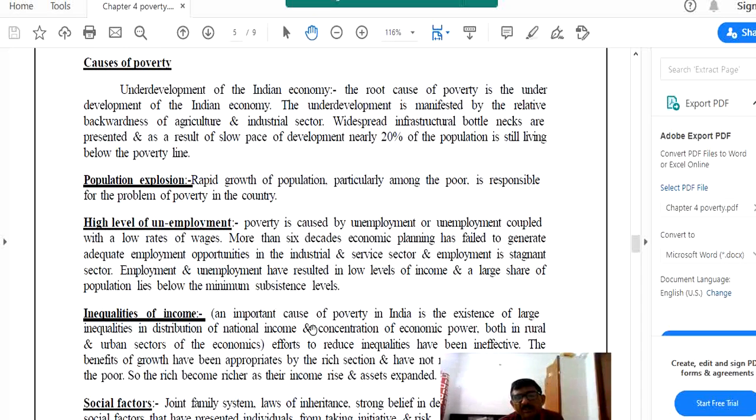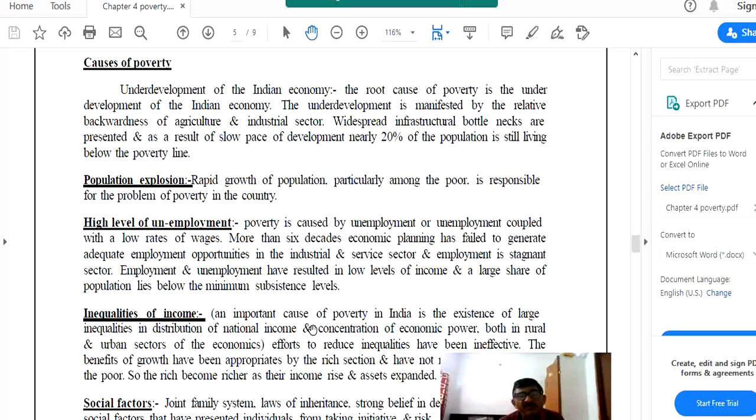Now, this inequality of income is not only in the urban sector, not only in the rural sector. Basically, in both rural and urban sectors, we find inequality in the distribution of income and wealth. Both in the urban and rural sectors of our economy, efforts to reduce inequality have been ineffective.